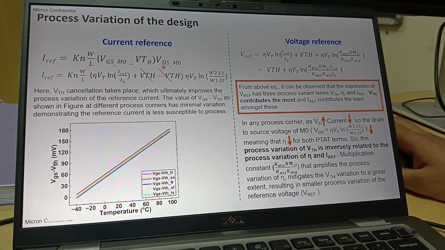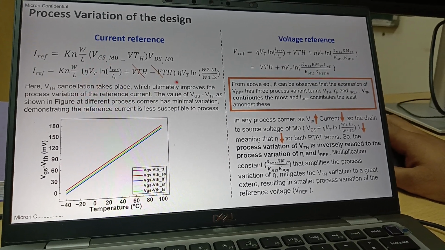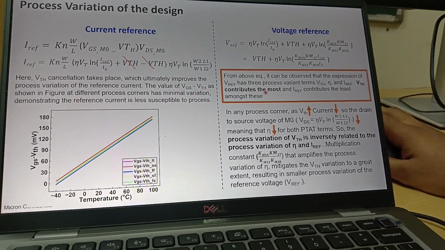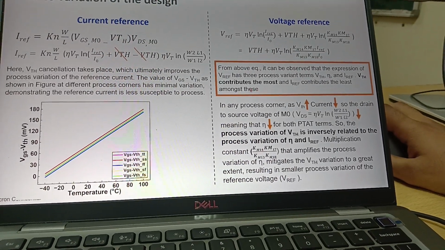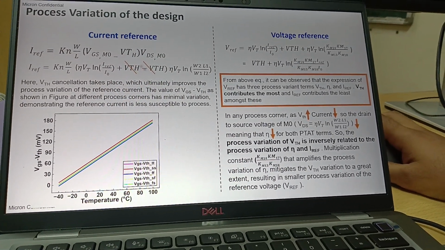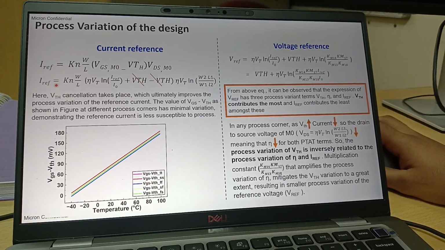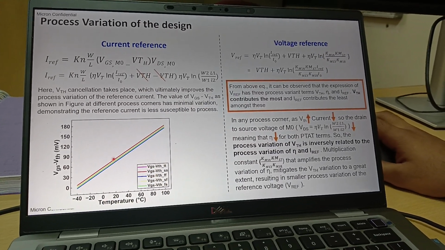That means VTH is the most, you can say, variant term towards process. I have also written that VTH contributes the most and IREF contributes the least among these process variations. So that's why we are able to cancel this VTH term, so that the I reference that we are getting is constant with respect to process. Same thing I am showing here with the help of simulation also.